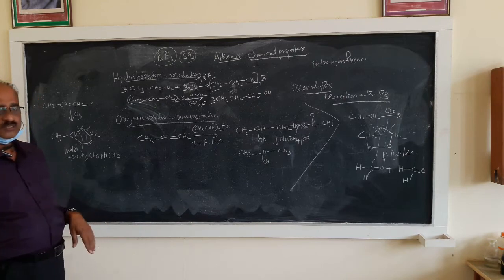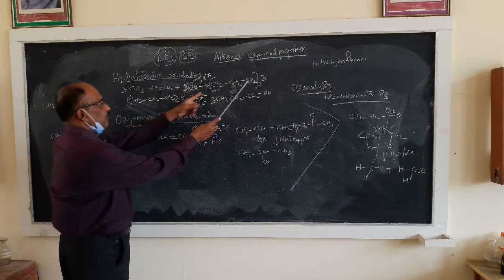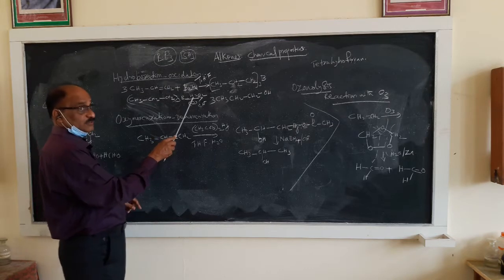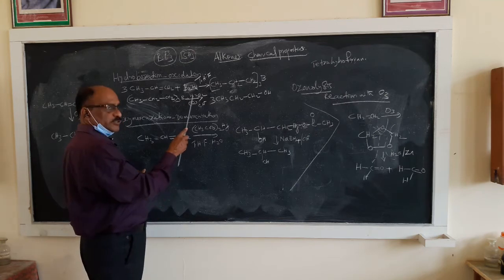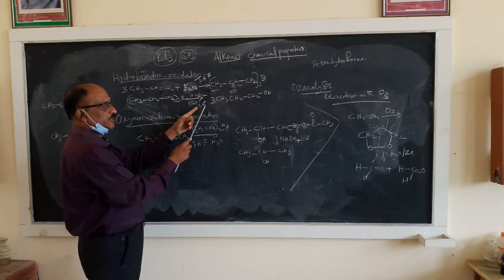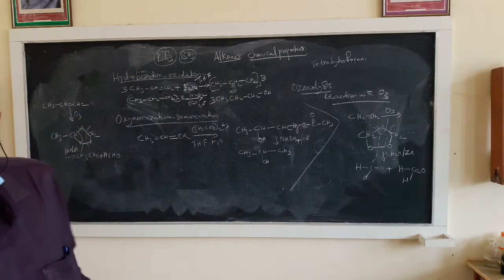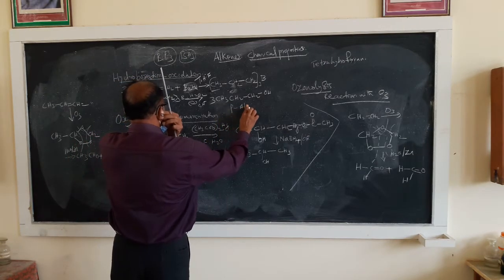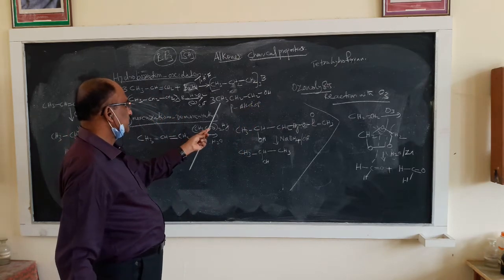I will show the camera near the blackboard once again at the last session of the class. So this molecule you have to oxidize and hydrolyze. Hydrogen peroxide, H2O2, is an oxidizing agent. You oxidize this compound with hydrogen peroxide in alkaline medium, and you get a primary alcohol. This is a preparation of a primary alcohol, CH3CH2CH2OH.